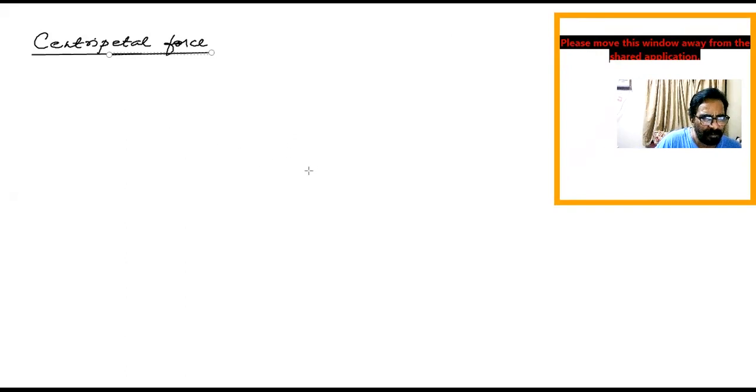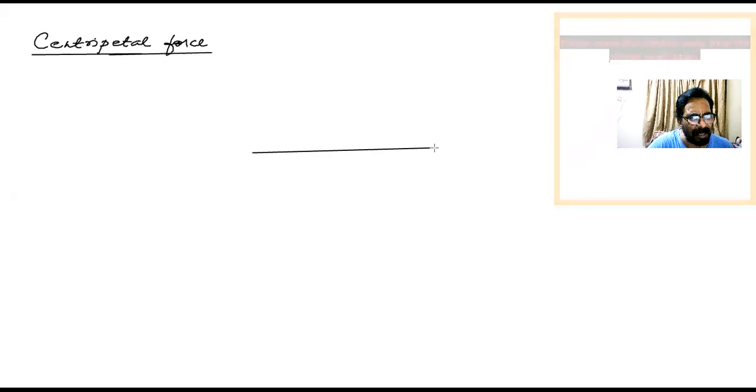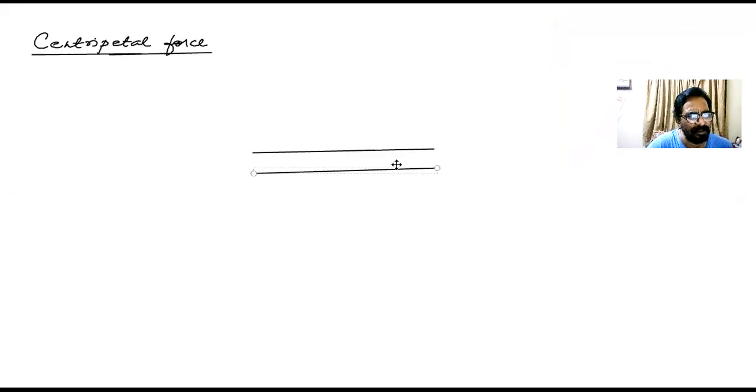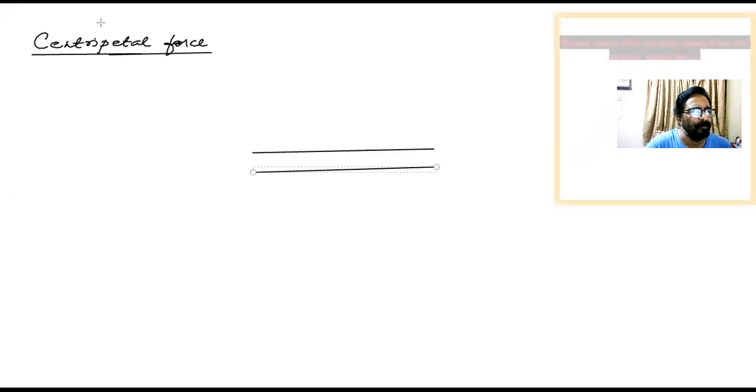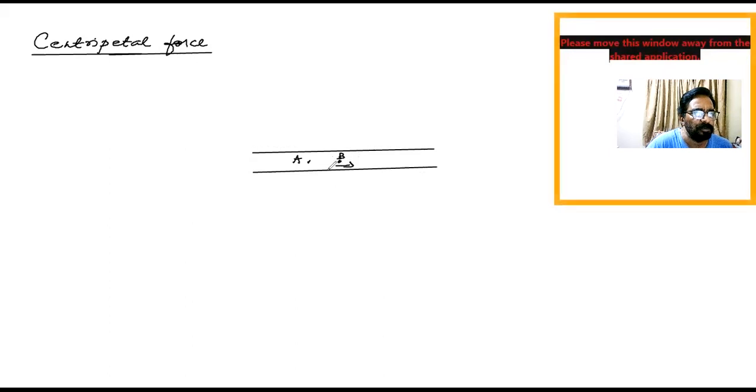Suppose somebody is ahead of you. You both are walking, and the person who is ahead of you is not giving you way. Two of you are walking along a narrow path. You are A, walking here, and this person B is walking ahead of you. Both are walking towards the east.